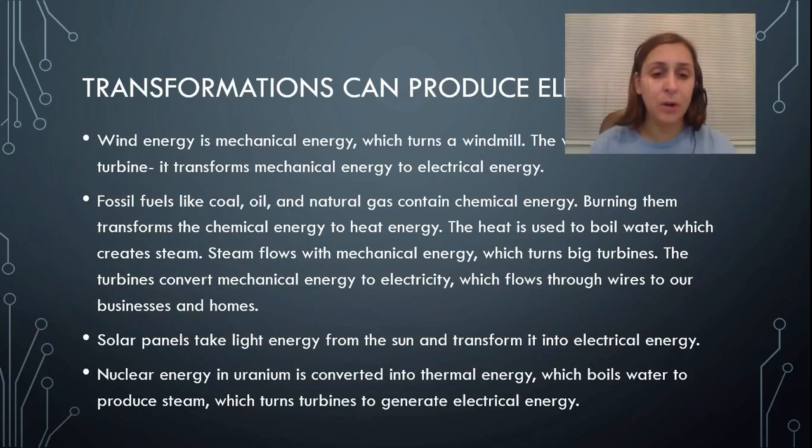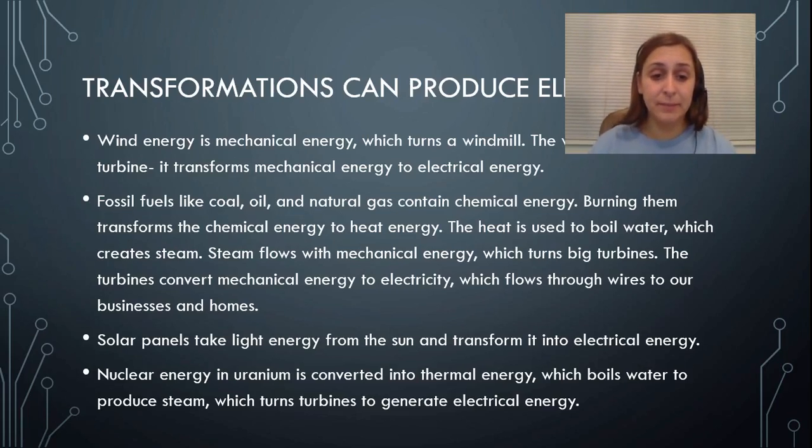Fossil fuels like coal, oil, and natural gas contain chemical energy. Burning them transforms the chemical energy to heat energy. The heat is used to boil water, which creates steam. Steam flows with mechanical energy, rises up, and it will flow through a pipe if you place a pipe above the boiling water. That flowing steam turns big turbines.